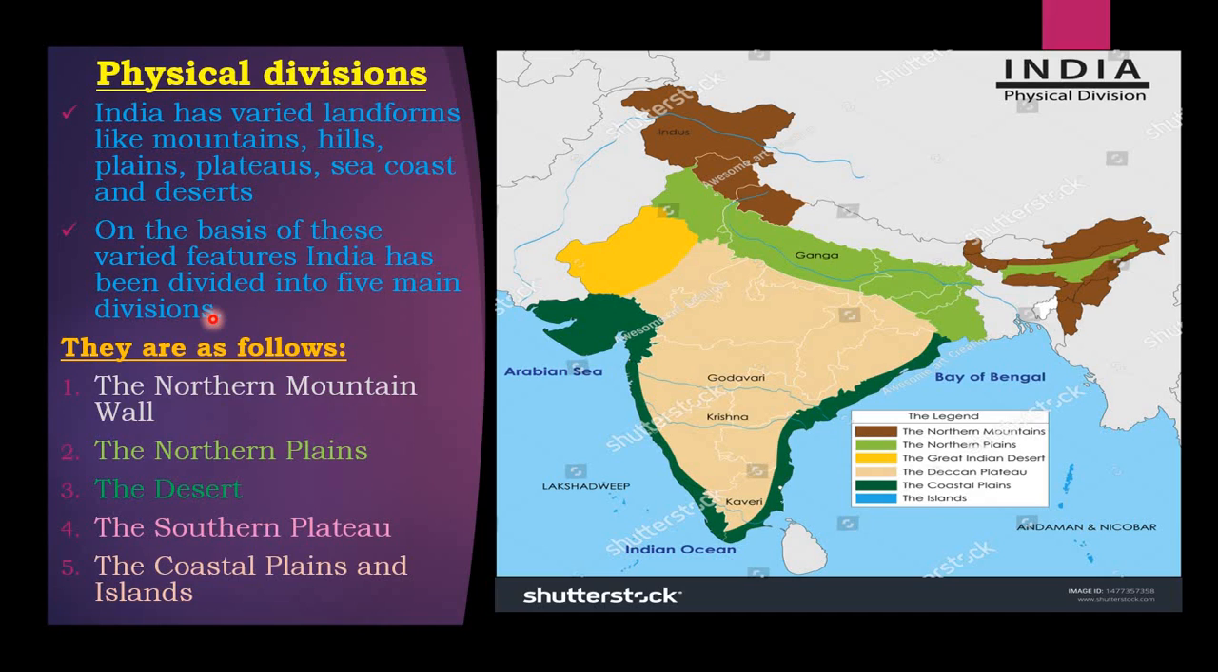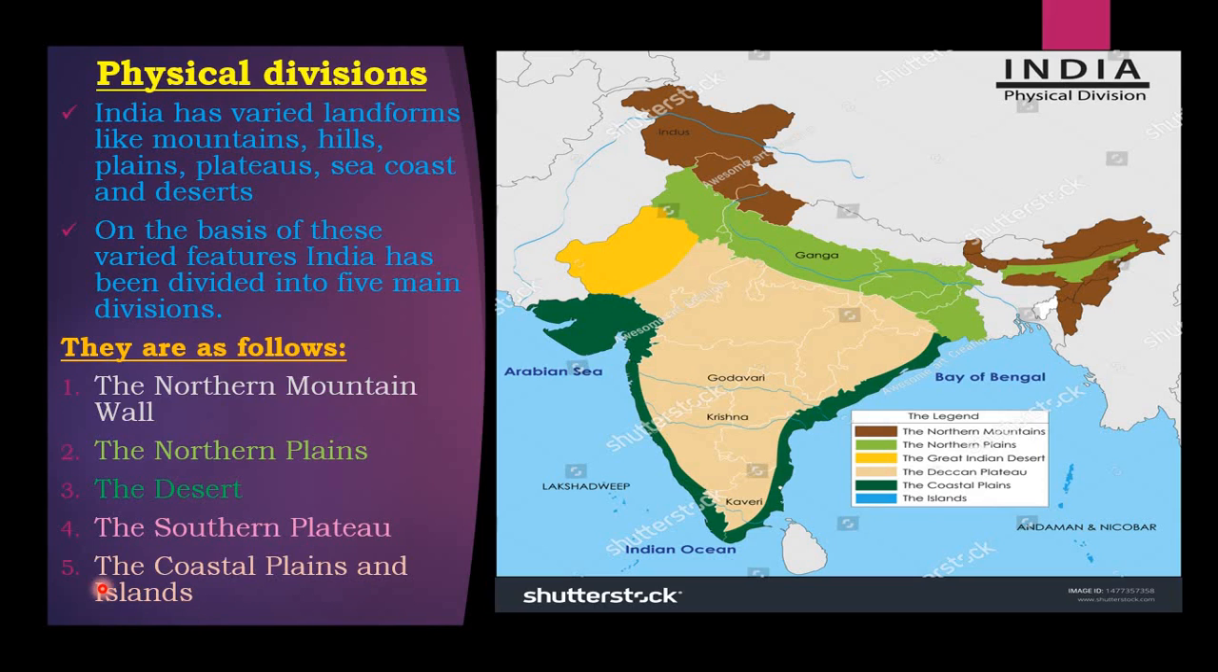On the basis of these varied features, India has been divided into 5 main divisions. They are as follows. The first one, the northern mountain wall. Second, the northern plains. Third, the desert. Fourth, the southern plateau. Fifth, the coastal plains and the islands.